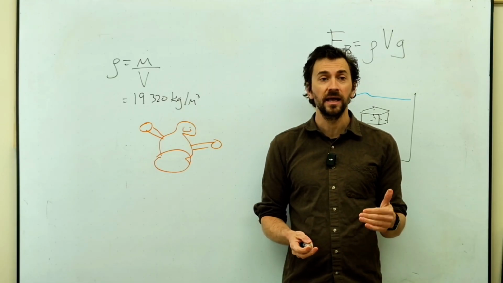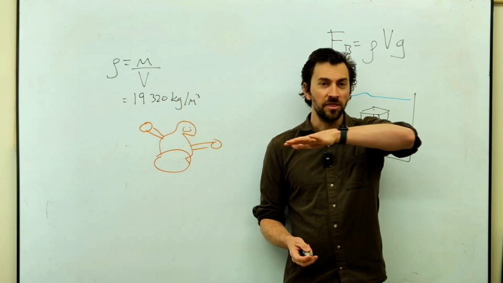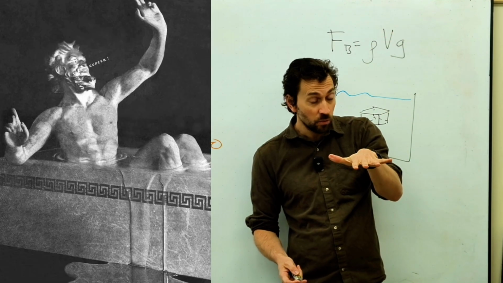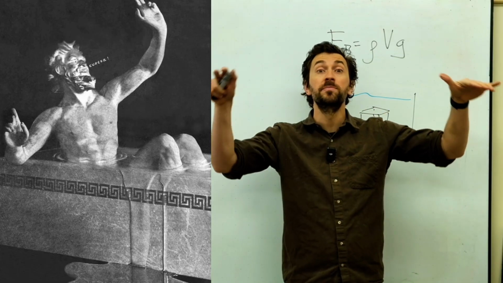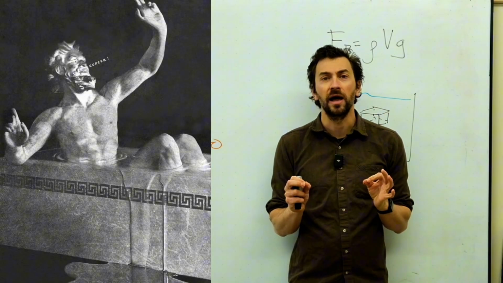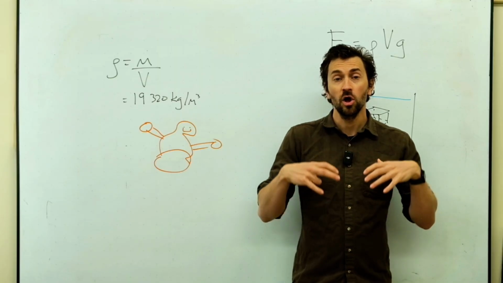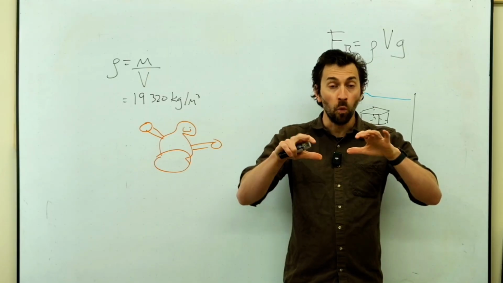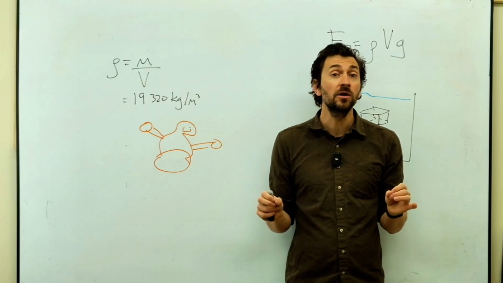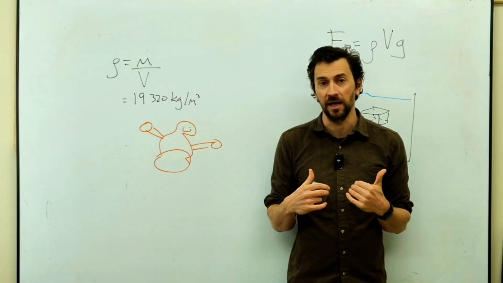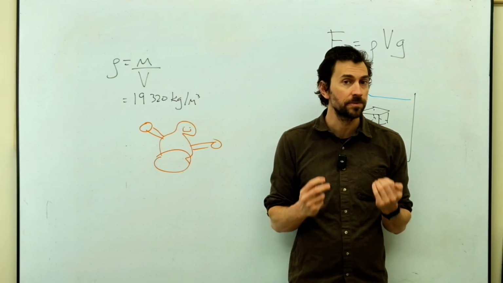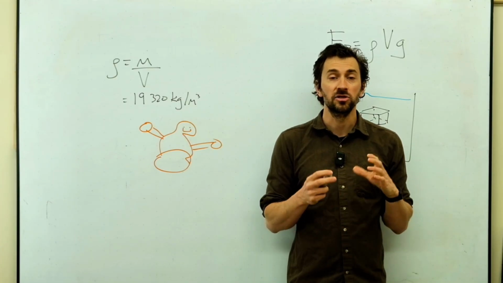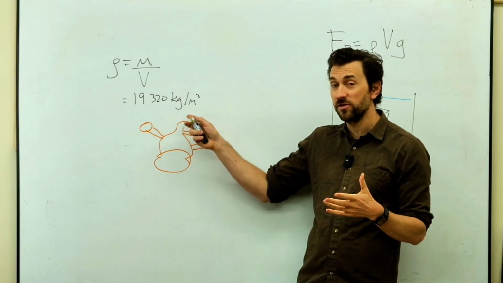So during that week, he got into a bath, and the bath was totally full with water to the top. And as he sat in the bath, some of the water spilled over the sides, and he realized that the volume of his body was displacing the volume of the water, and that the amount of water that came out would be equal to the amount of volume that his body had. That is, he figured out this principle of displacement. When you put an object into water, it displaces it upwards. And so he knew that he could be able to figure out whether this thing was gold or not.